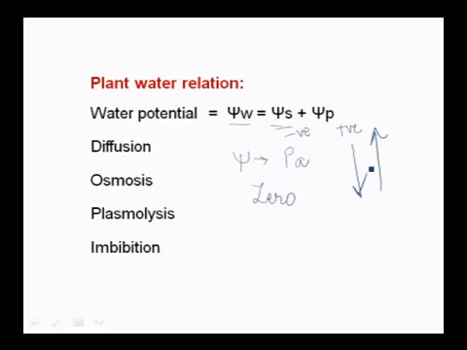If pressure is added to atmospheric pressure, then water potential also increases, which increases pressure potential. So water potential is mainly dependent on solute potential and pressure potential, and based on that we can study plant water relations.